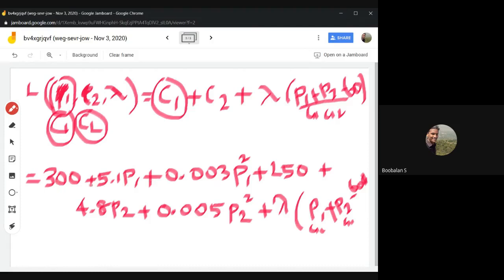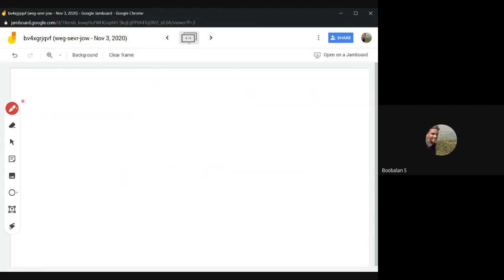Now write it in short form. 300 plus 250 is 550, so add everything up. Finally, tell me what comes. L equals 300 plus 250, that is 550, plus 5.1 P1. Here that's one P1, that's P2, both are different, right?